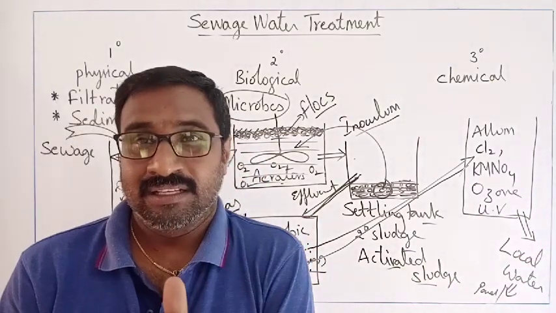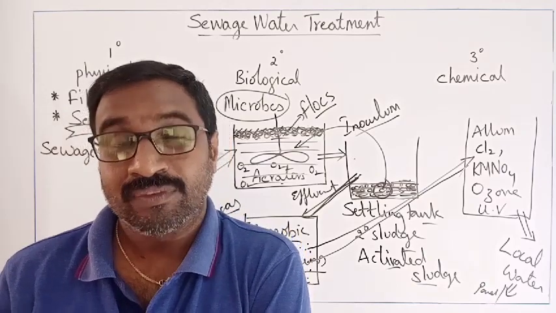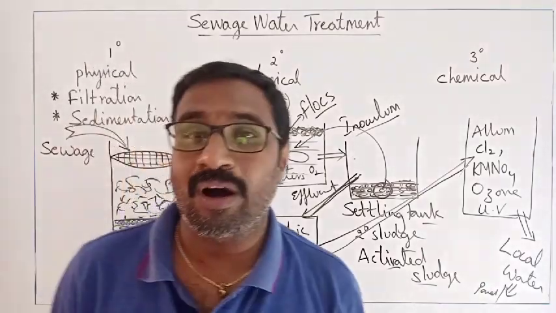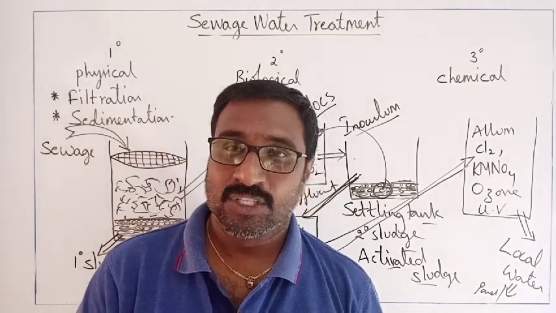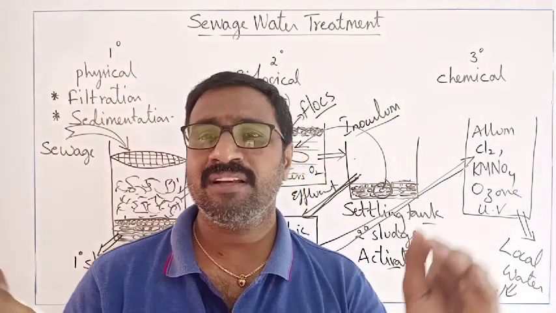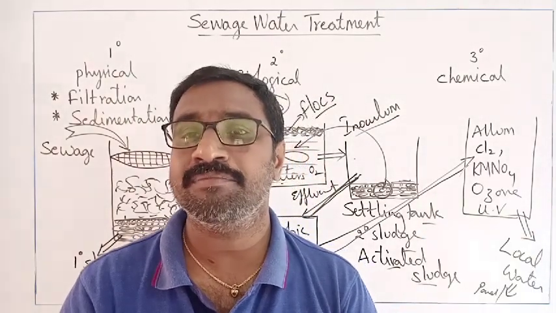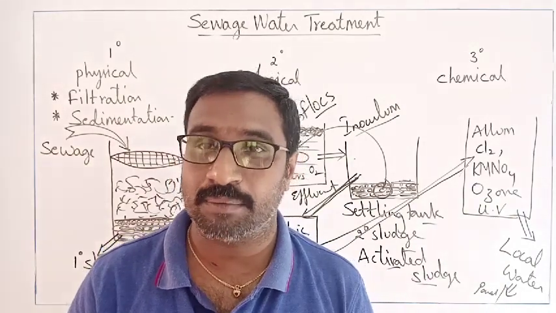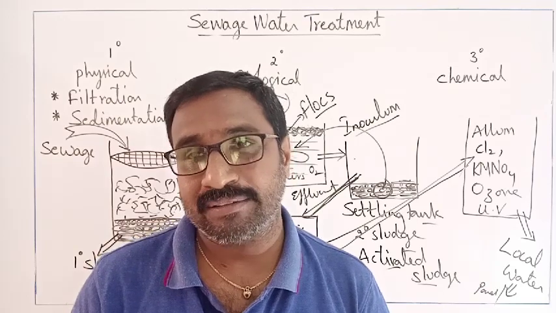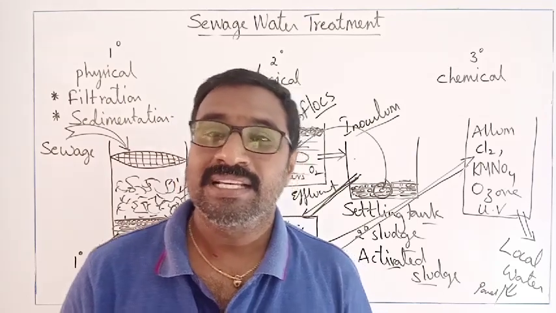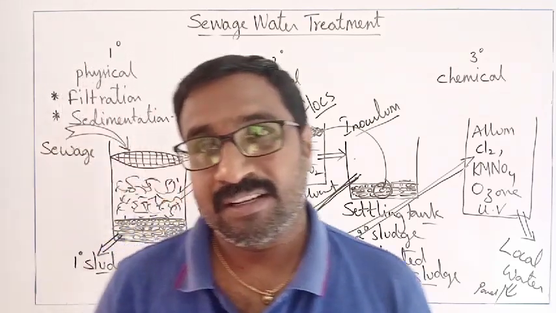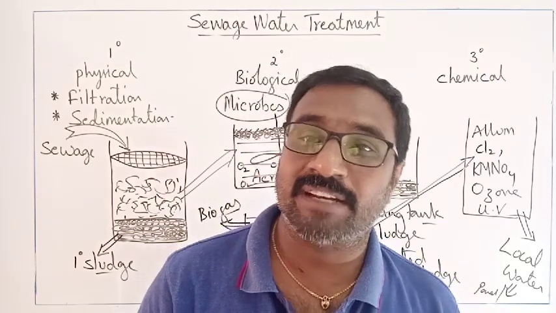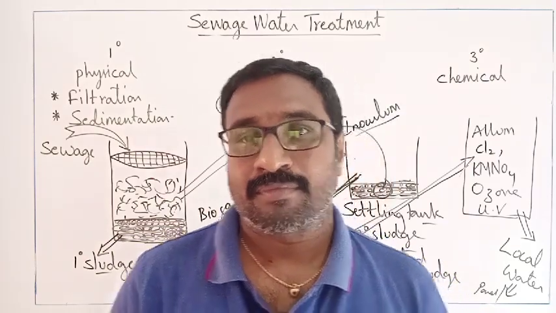This makes the purest form of water, and we can protect the water resources. The water resources being clear, ecosystem imbalance will not be there. All the organisms can grow properly. So that is about sewage water treatment and the sewage treatment plants.